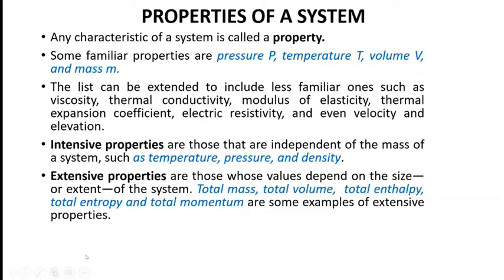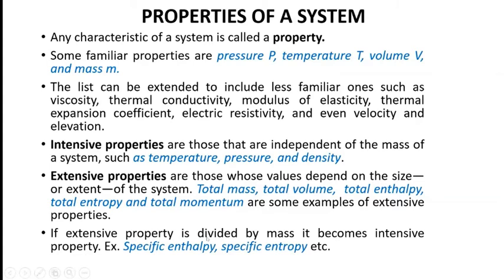Some examples of these properties: if an extensive property is divided by mass, it becomes an intensive property. If we divide total enthalpy by mass, it becomes specific enthalpy, and specific enthalpy is an intensive property, whereas total enthalpy is an extensive property. Similarly, total entropy is an extensive property, but if we divide total entropy by mass, it becomes specific entropy, and specific entropy is an intensive property. It means if we divide an extensive property by mass, it becomes an intensive property.